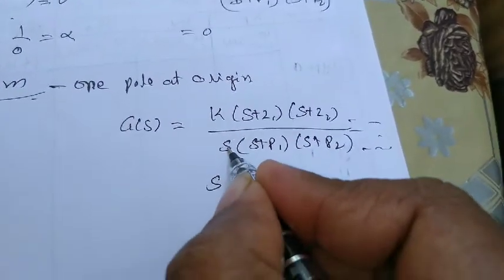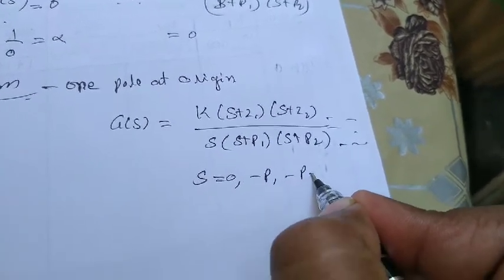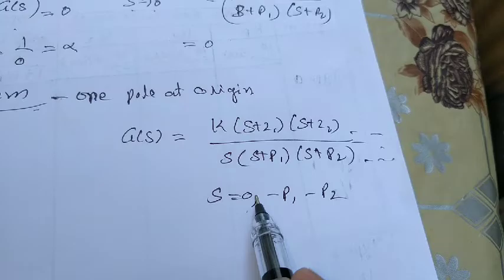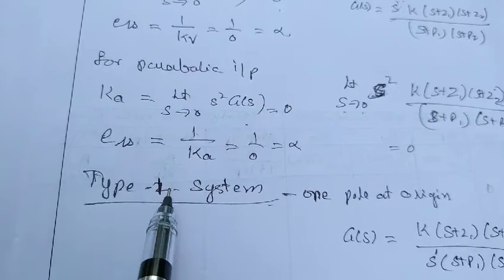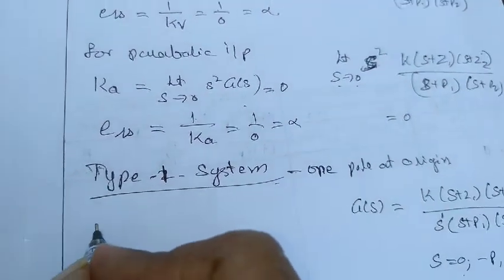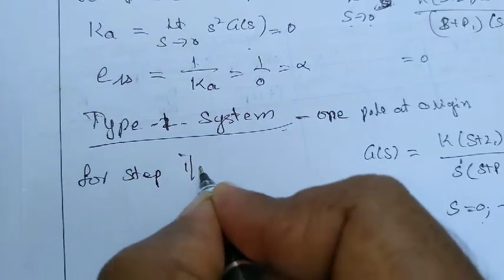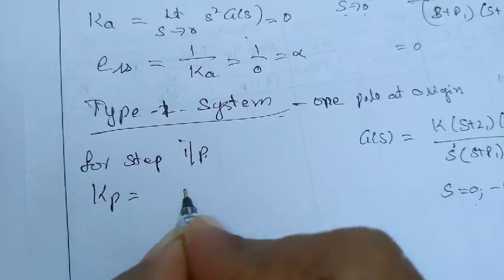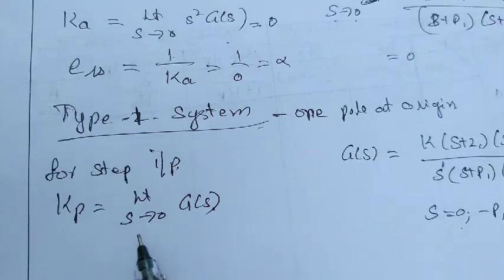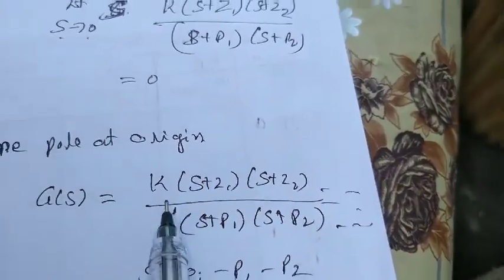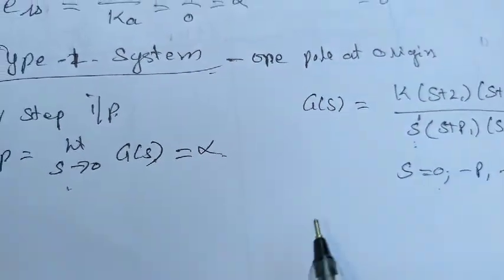See, I have one pole at 0, one pole at minus p1, one pole at minus p2. So I have one pole at the origin, so s to the power 1 is there, so this comes under a type 1 system. For a type 1 system, we'll find the different error constants. For step input, I'll get Kp, given by limit s tends to 0 of G(s). If I substitute s equal to 0 in this, something by 0, I'll get infinity. So this value will be infinity.